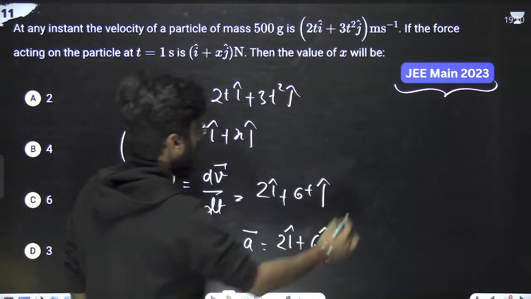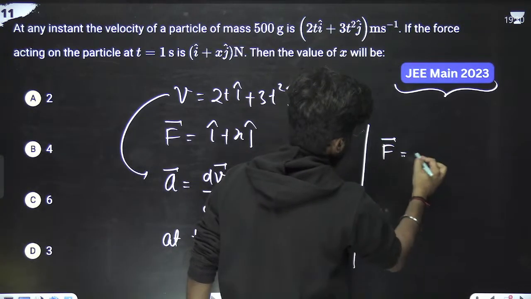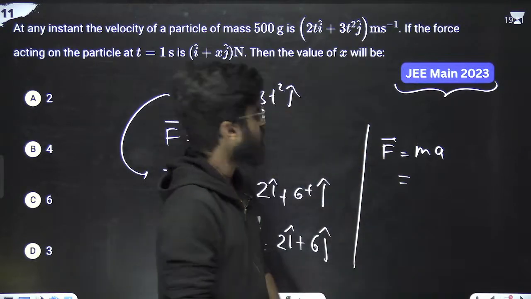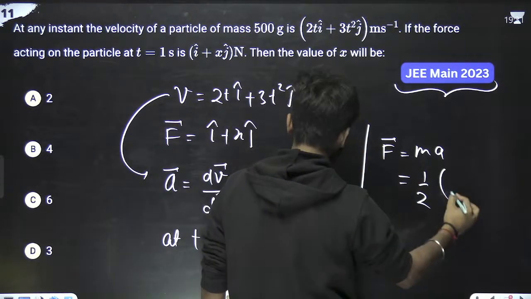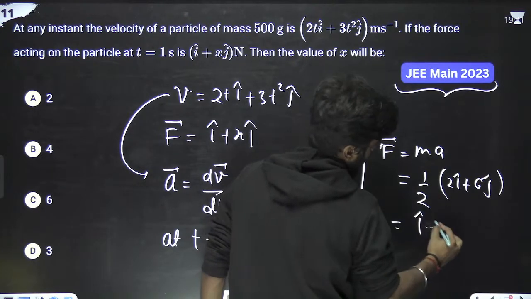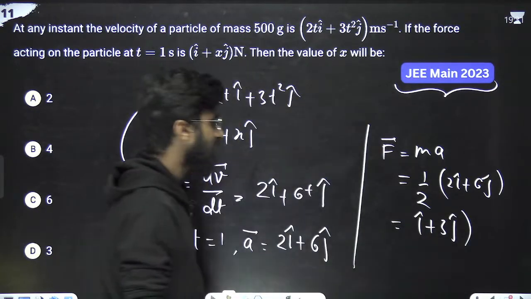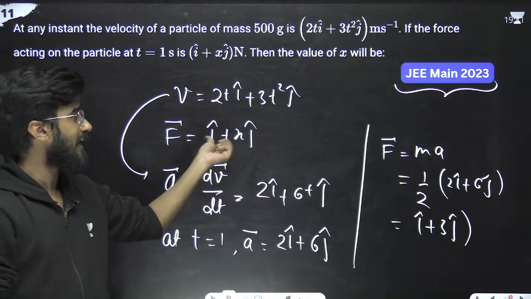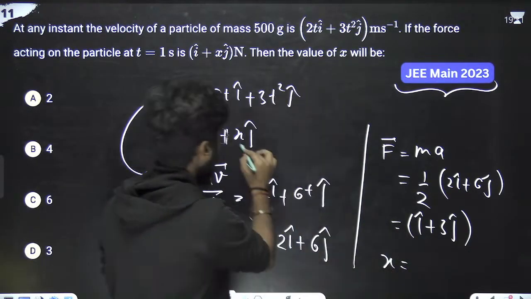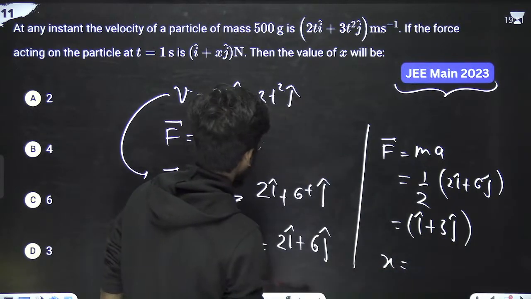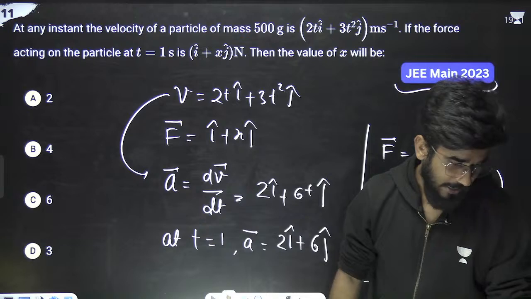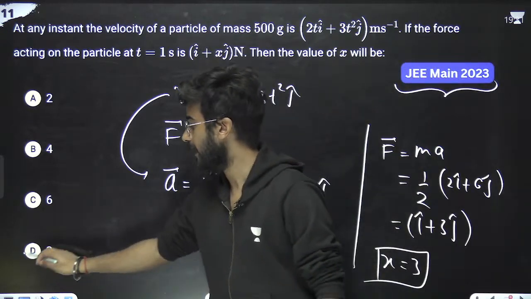Now what is the value of force? Force is equals to mass into acceleration. Mass is 500 gram, which means 1 by 2. We can write it like 1 by 2 into acceleration, which is 2 i cap plus 6 j cap. So it will be i cap plus 3 j cap. And what is the value we have been given for force? That is x i cap plus 3 x j cap. So x is equals to 3. So 3 is the right answer for this particular question. Very good. x is equals to not 6, x is equals to 3.